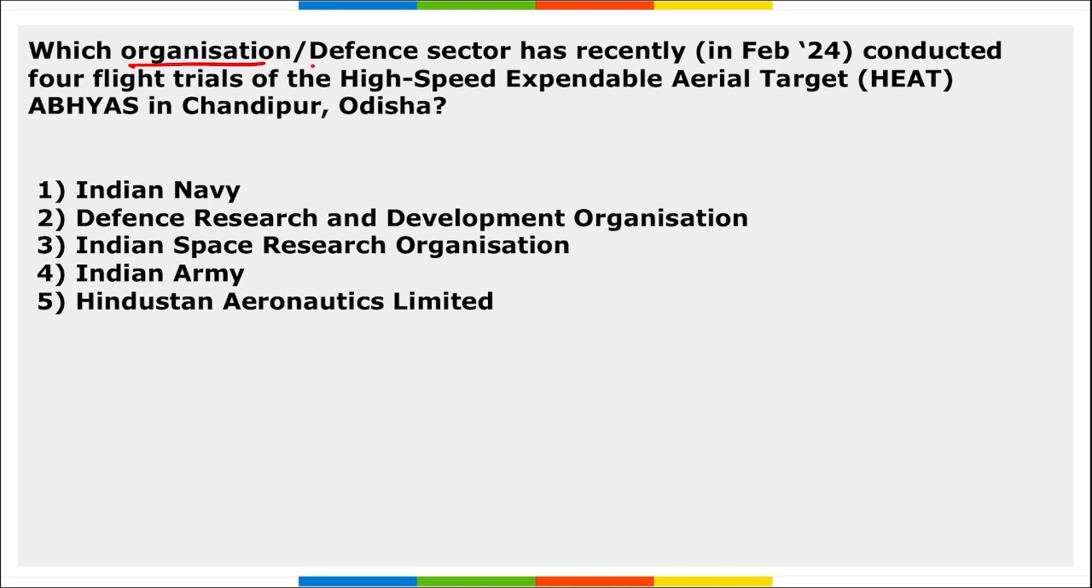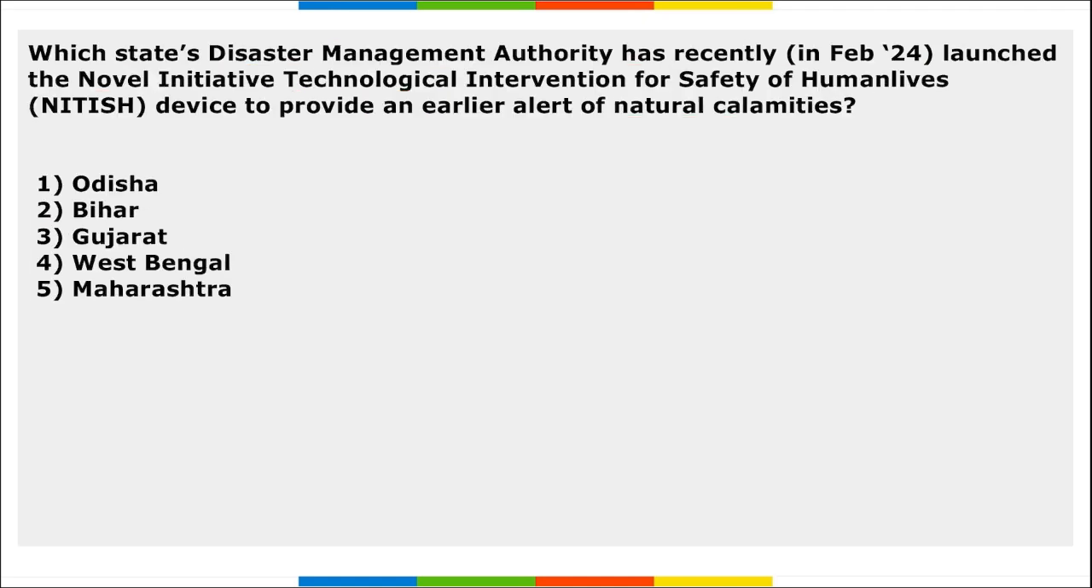Next, which organization or defense sector has recently conducted 4 flight trials of high-speed expendable aerial target HEAT Abhyas in Chandipur, Odisha? Which is it? It is DRDO. DRDO conducted the 4 flight trials of HEAT Abhyas in Chandipur, Odisha. Correct? And these trials took place between 30th of Jan to 2nd of Feb.